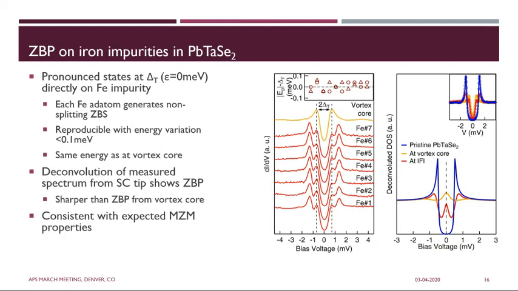To visualize it more directly, we deconvolute the superconducting tip from the measured spectrum, and we see that both the vortex core and the iron adatom show a zero bias peak, and that the one on the interstitial iron impurity is much sharper than the one on the vortex core. So what we have here is that we measure a zero bias peak that's repeatable on many of these isolated iron adatoms, and it is consistent with all expected Majorana zero mode properties.